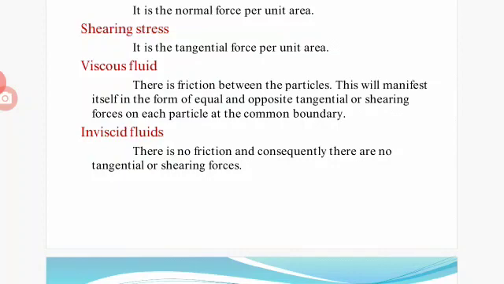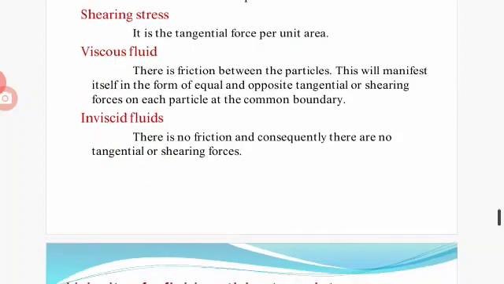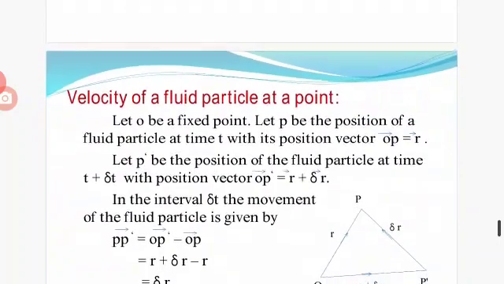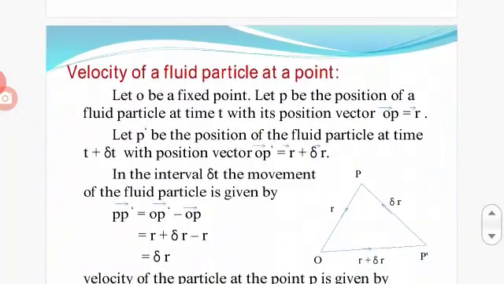In a viscous fluid, there is friction between the particles. This will manifest itself in the form of equal and opposite tangential or shearing forces on each particle at the common boundary. In inviscid fluids, there is no friction and consequently there are no tangential or shearing stresses.